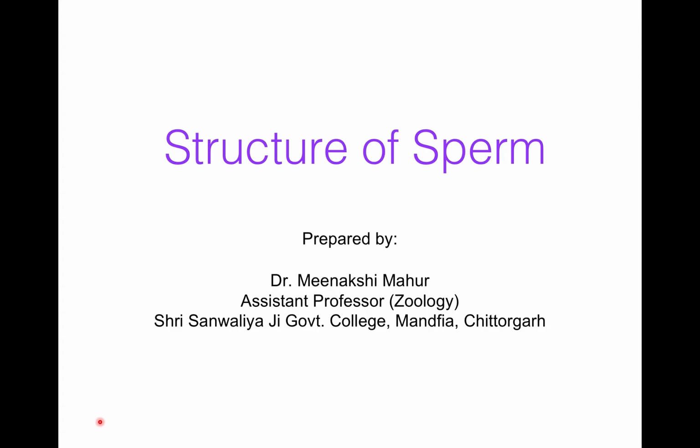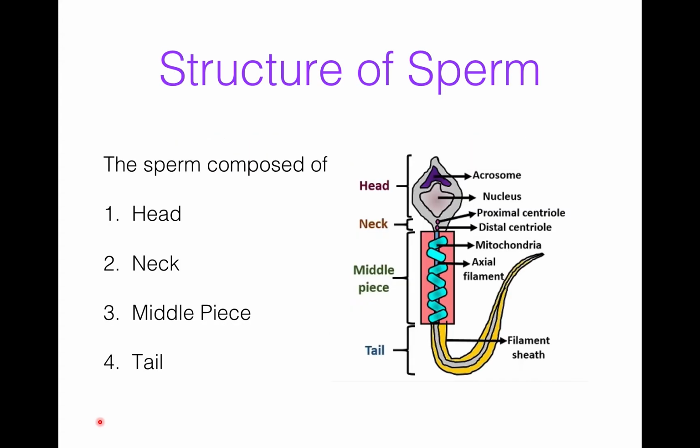Today I am going to explain the structure of sperm. Before explaining the structure of sperm, I would like to discuss sperm. Sperm is the male reproductive cell or gamete. Sperm cells are formed during the process of spermatogenesis. It is a microscopic structure. The sperm is composed of four parts: head, neck, middle piece, and tail.